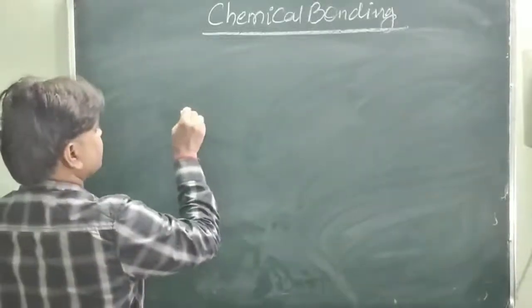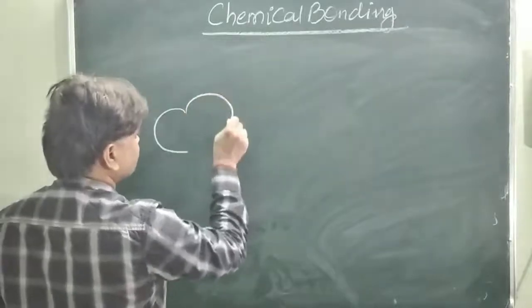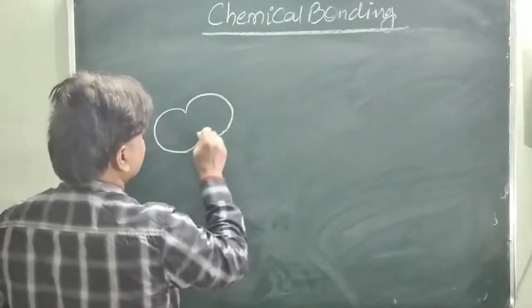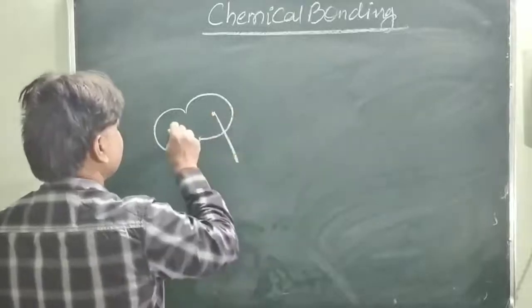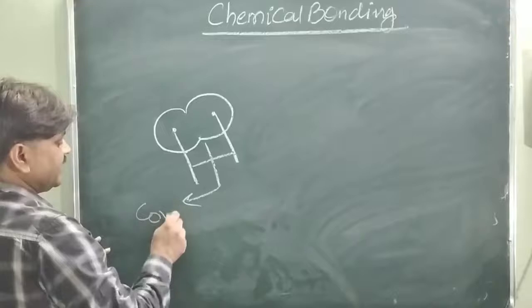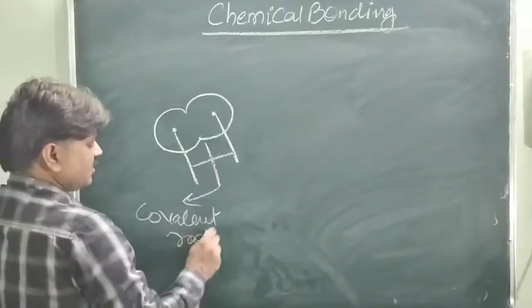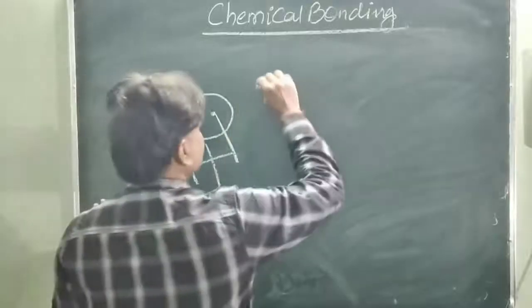Just like the two molecules, adjacent molecules. This is the nucleus of one atom. This is the nucleus. This half distance is called the covalent radii. One molecule. Now the adjacent molecule in this way.